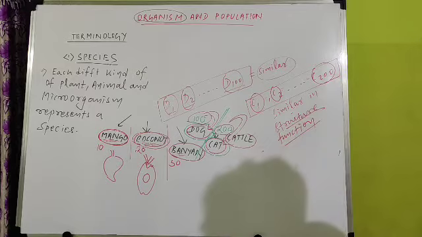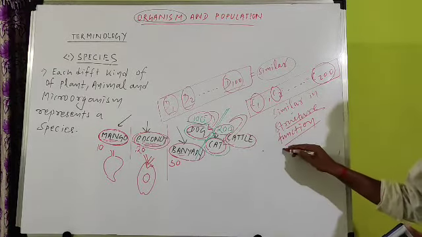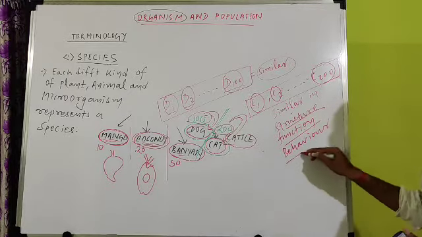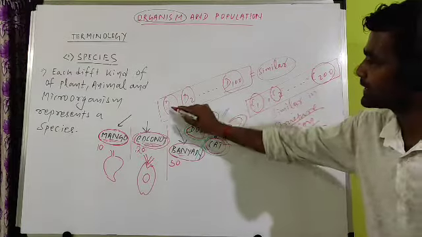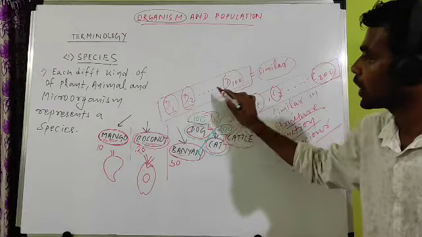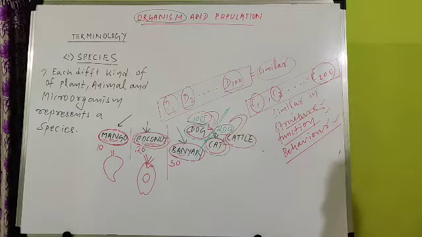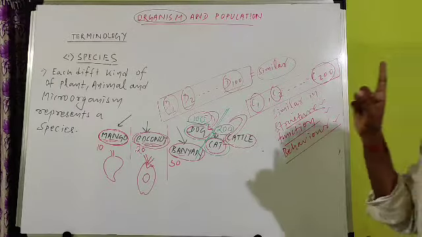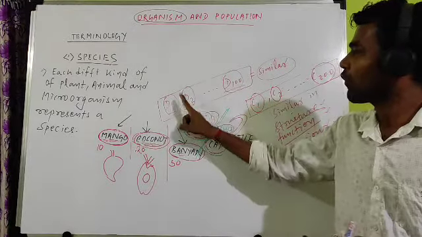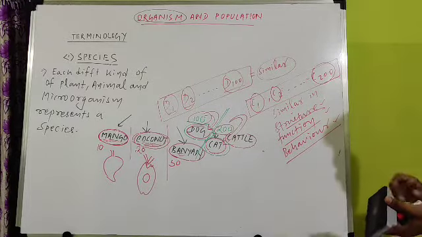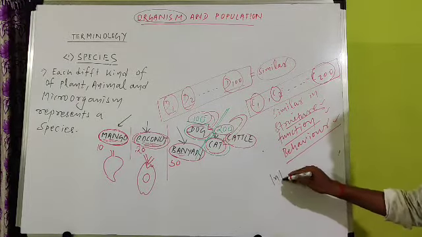Inside their body, digestion, respiration, everything should be the same. Similar in structure, function and behavior. These three should be similar. If you are taking dog, all the dogs are similar in structure, function and behavior. First thing, to act as a species, if you want a dog species, all the dogs present in that species should be similar in structure, function, behavior, and can interbreed.